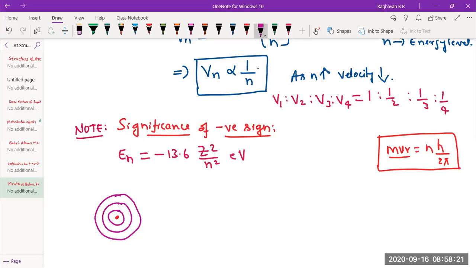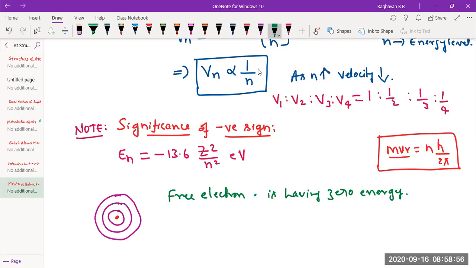Now, when you consider a free electron, which is not under the influence of nucleus, a free electron, it is just an assumption, is having zero energy.